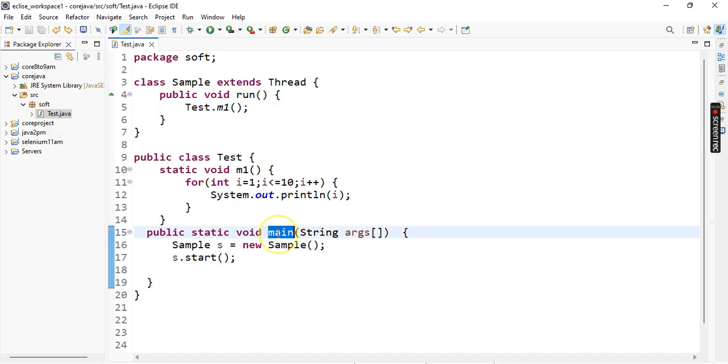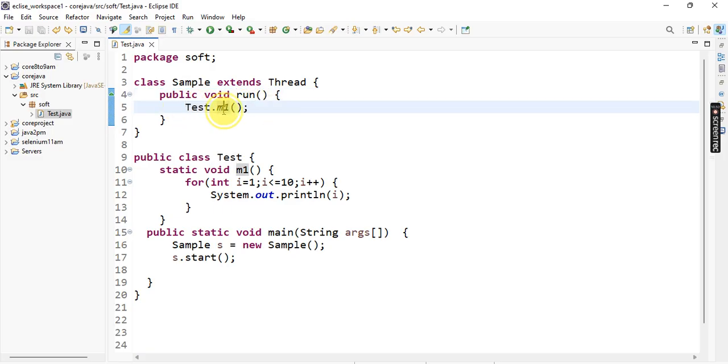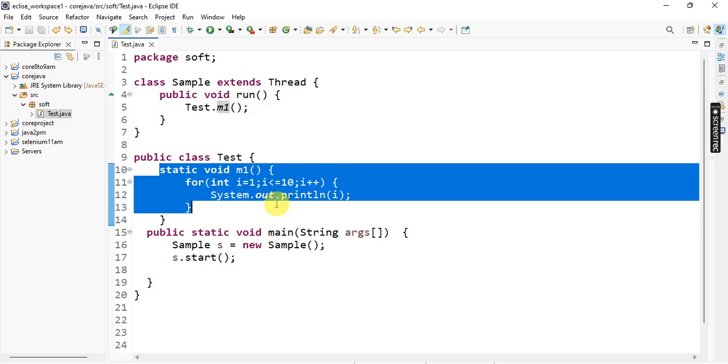So the main thread executes the main method like that. Same here, the user-defined thread's default executable method is the run method. In that I define one logic, that is Test.m1. The Test class m1 method is executed. So like this, the entire execution process is done.